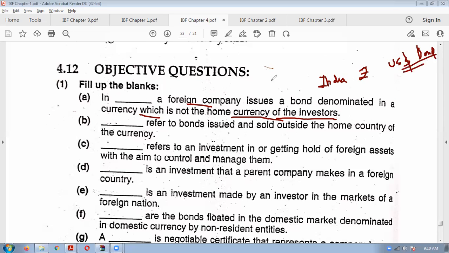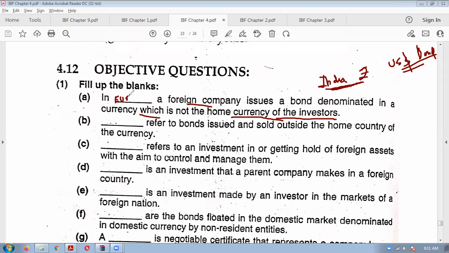Understood the question? A foreign company is issuing a bond denominated in a currency which is not the home currency of the investors. India's home currency is rupees. If some foreign company is issuing US dollar bonds in India, which bond will it be called? It will be called Euro bonds.